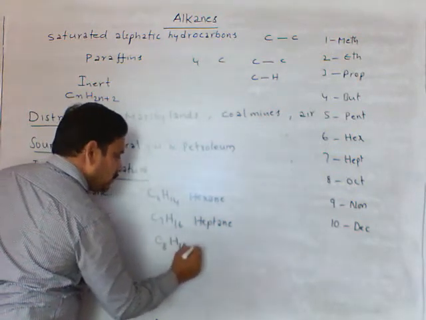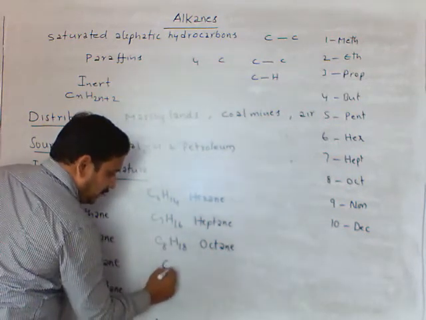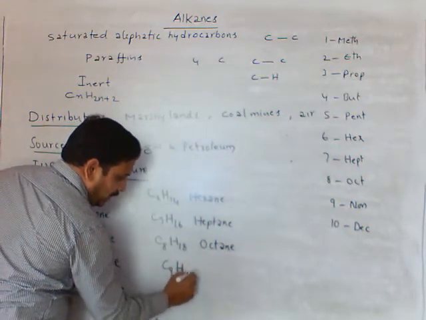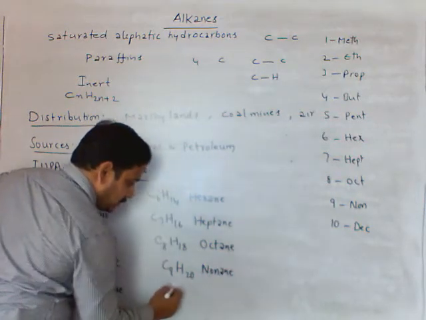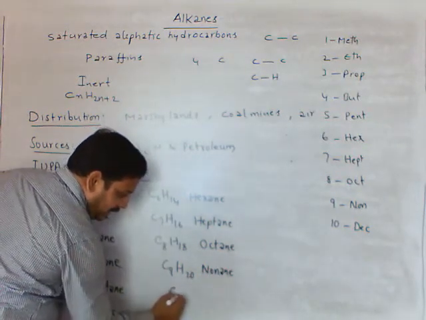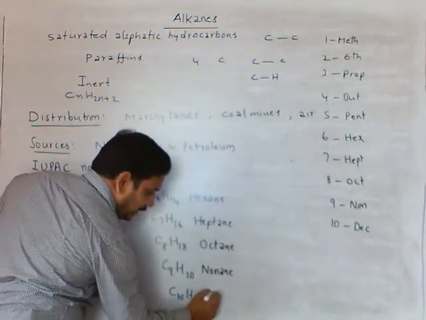C8H18, octane. C9H20, nonane. C10H22, decane.